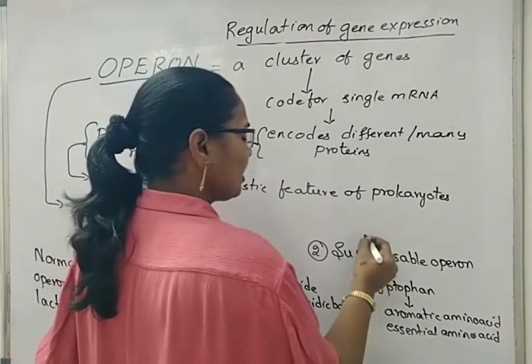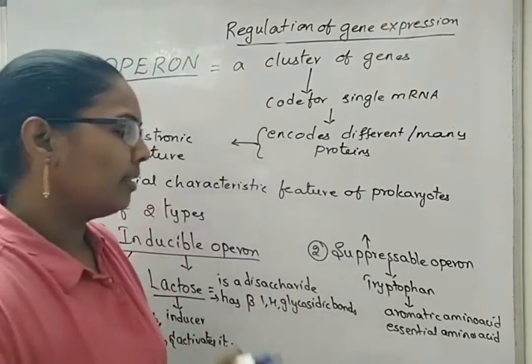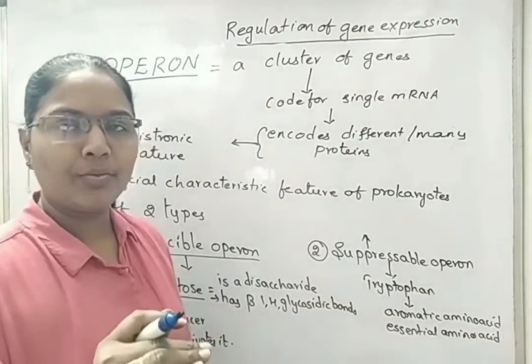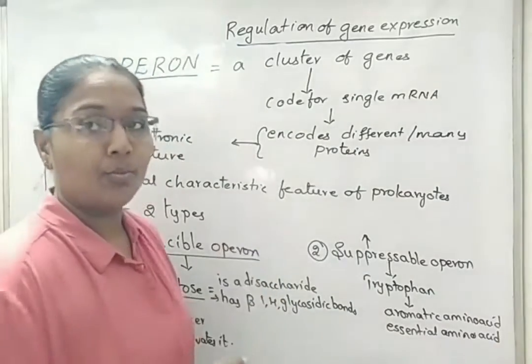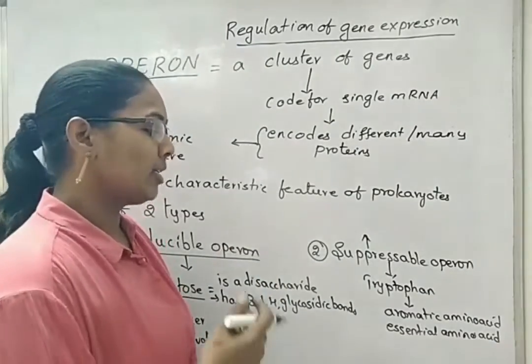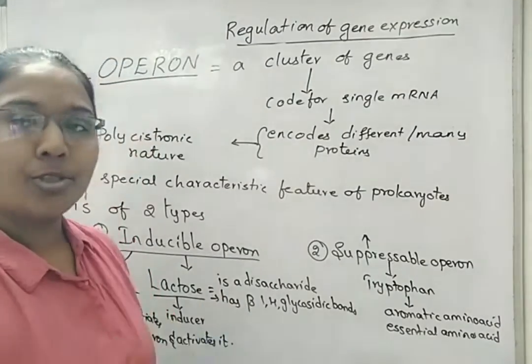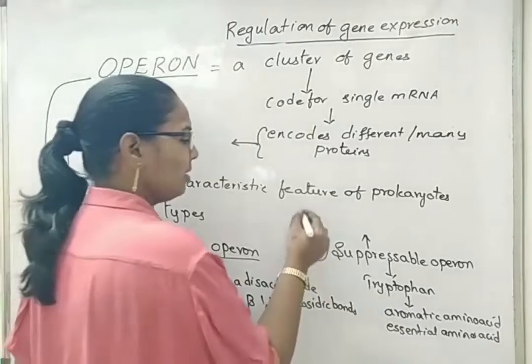Coming to suppressible operon. Normally, this type of suppressible operon is functional. It keeps on doing its work. But when the product is more, when the tryptophan in the body is more, then tryptophan itself causes stopping of the operon function.